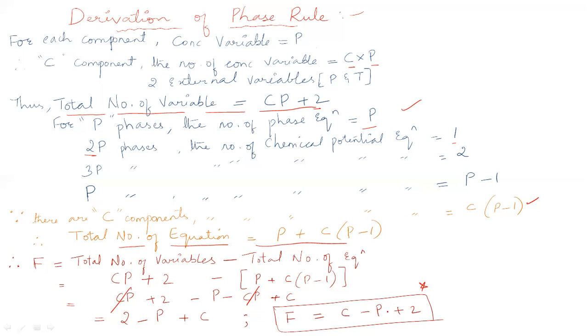So like this we have derived the phase rule equation by considering the number of variables and the number of equations. I hope it's clear how we have defined the Gibbs phase rule equation and how we derived it.